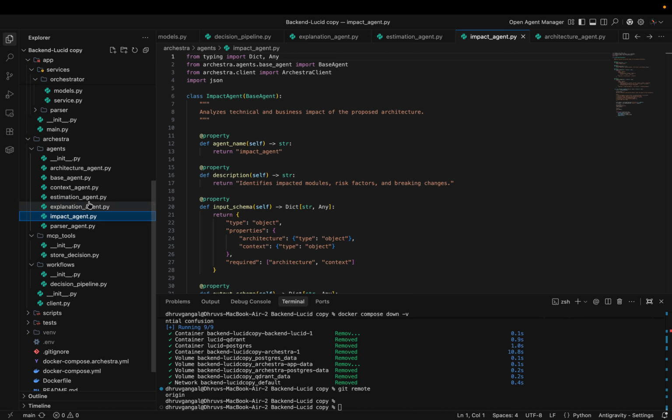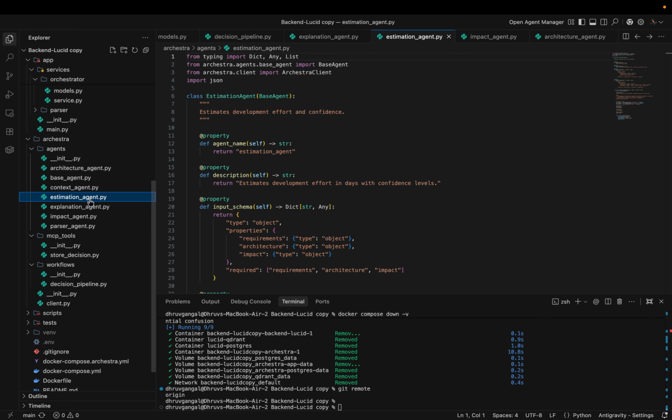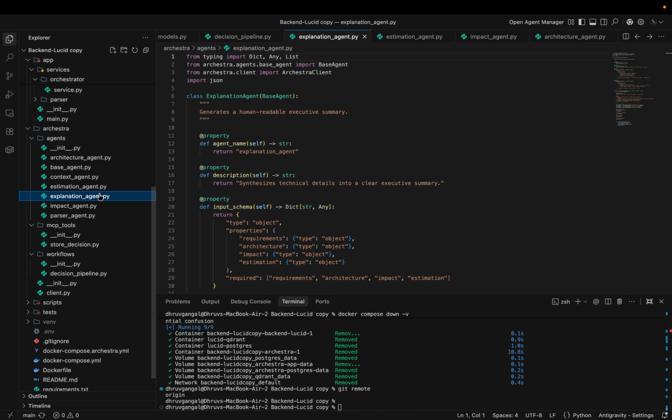Then there is an estimation agent. This agent calculates development effort, testing effort, risk adjustment buffer, and confidence level score. Then there is an explanation agent. Everything is translated into clean, non-technical language so business stakeholders understand the decision.